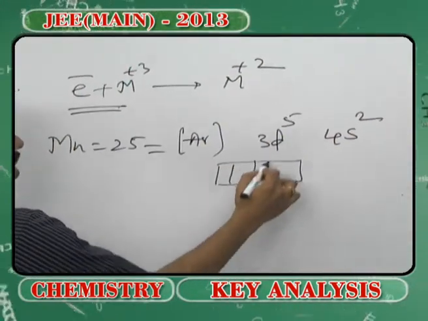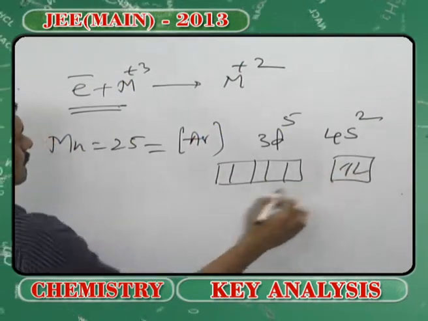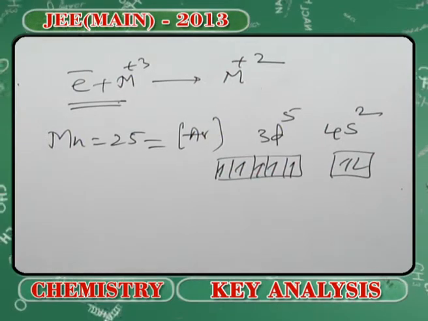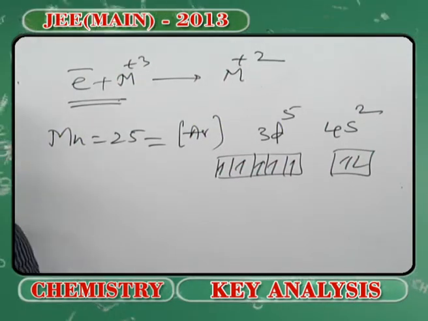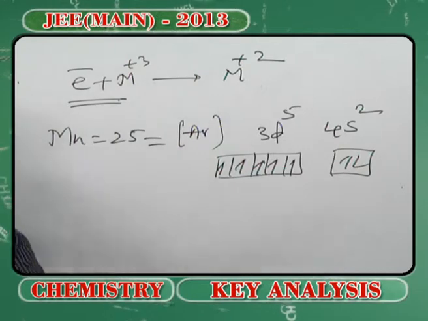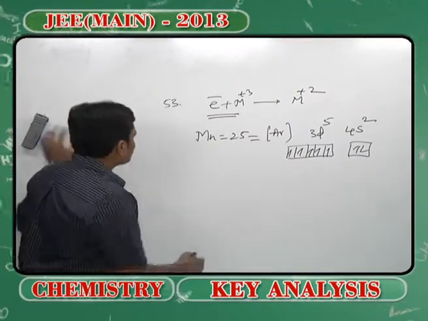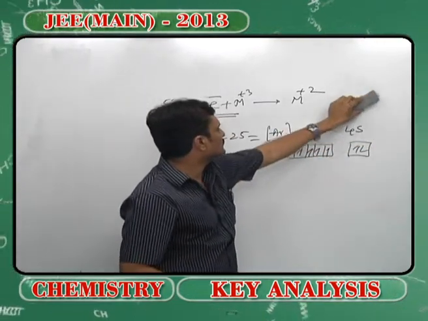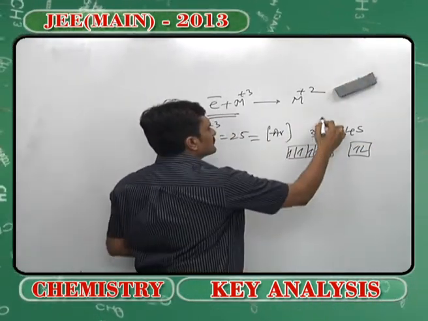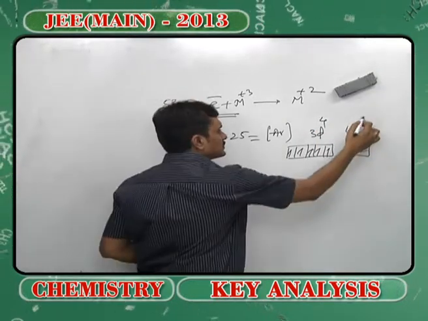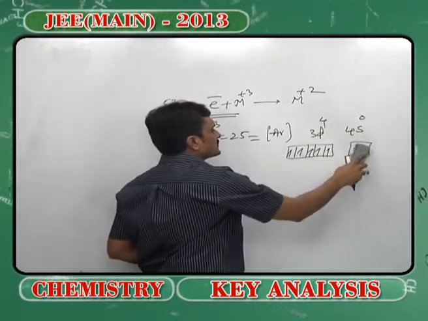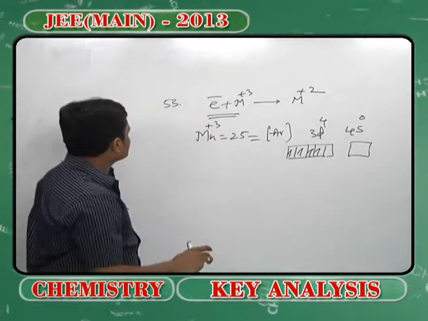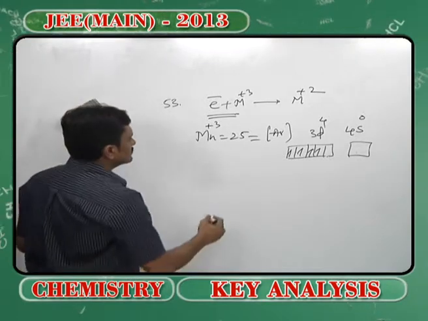This is how you are going to write its electronic configuration. So now you have to write the oxidation state plus 3 here. Over here if I write plus 3, that means I will be removing the electron from 4s as well as 3d, by which it will become 0. That means the electrons from this are being evacuated, and also from here.